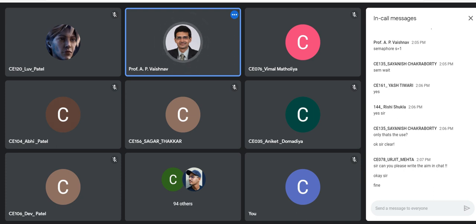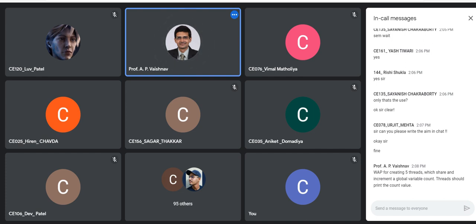Write a program for creating 5 threads which share and increment a global variable count. Thread should print the count value. Is that fine, Gurjit? Let me know once you refer.